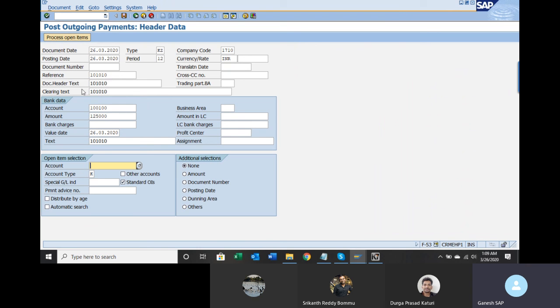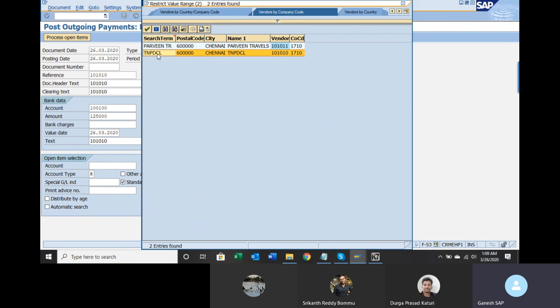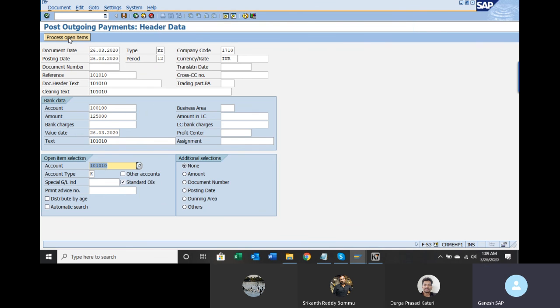Text I am giving. This is an open item, right? K stands for creditor. So if you press F4, you can select for which vendor you wanted to make the payment. We want to make the payment to TN PDCL. Click on process open items.